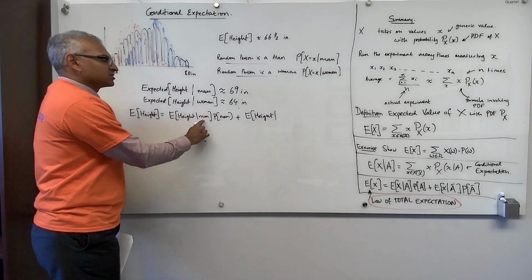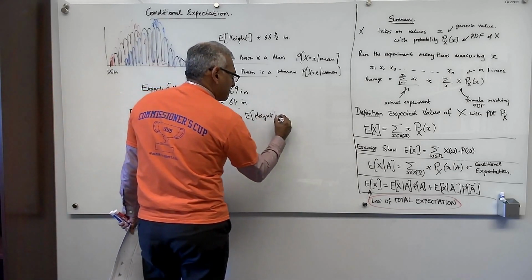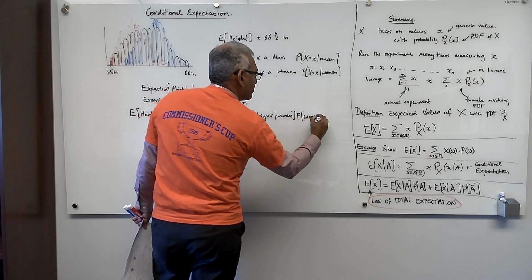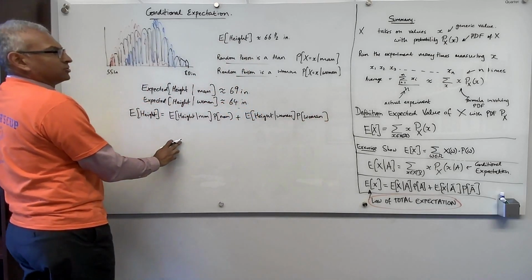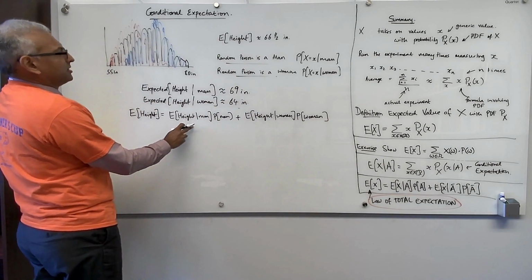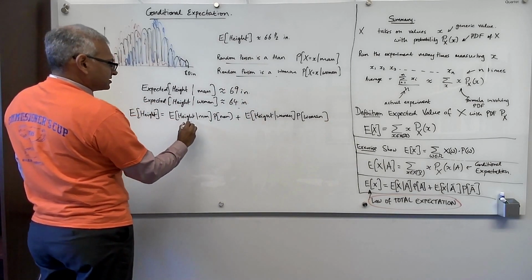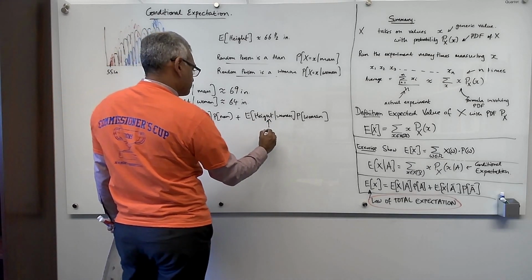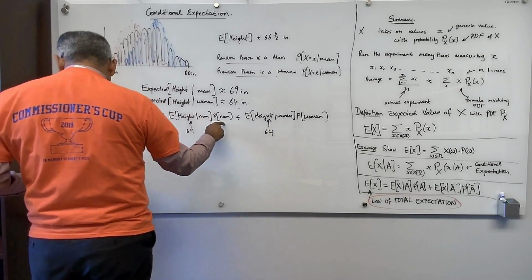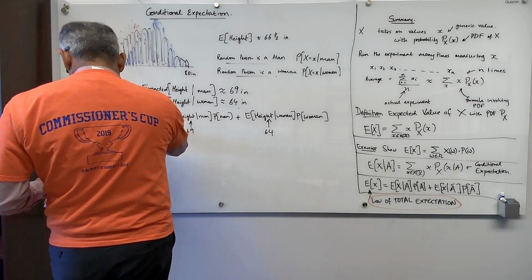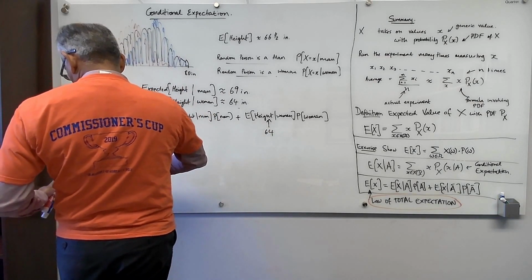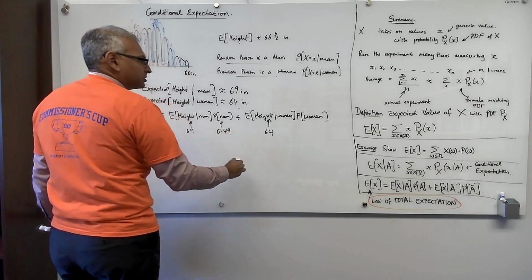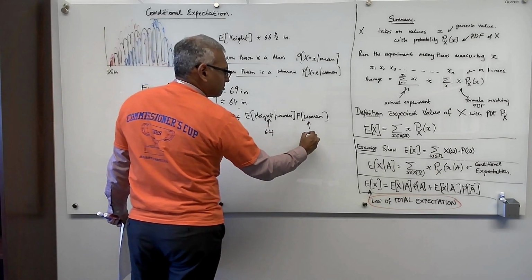Now we need to consider the case not man. Well, if it's not man, it's woman. Given woman times probability of woman. Okay, now I'll fill in these numbers for you. So the expected value of height given man is 69. The expected value of height given woman is 64. The probability of a man turns out to be approximately 0.49, and the probability of a woman is approximately 0.51.